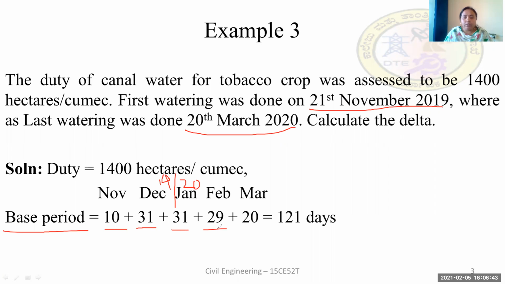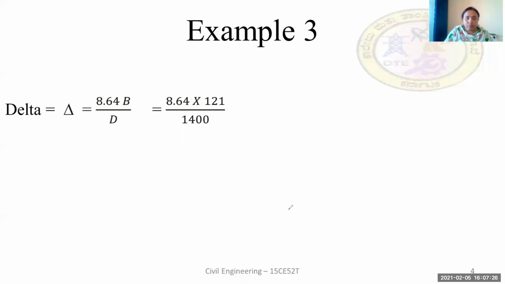The last watering was carried up to 20th March, so the total number of days counted in March will be 20. By adding up all these days, we get the base period as 121 days.